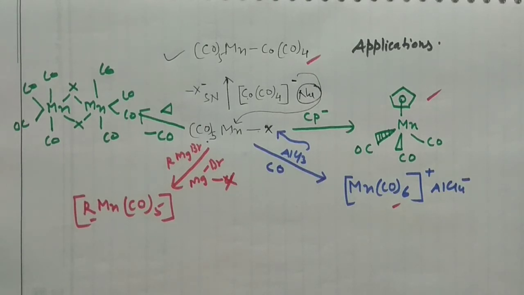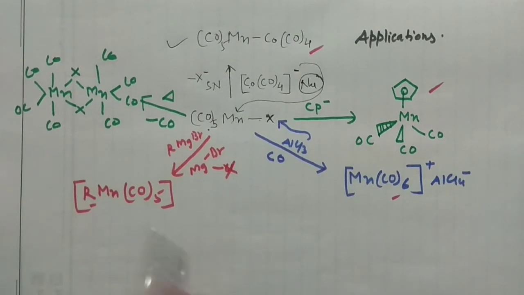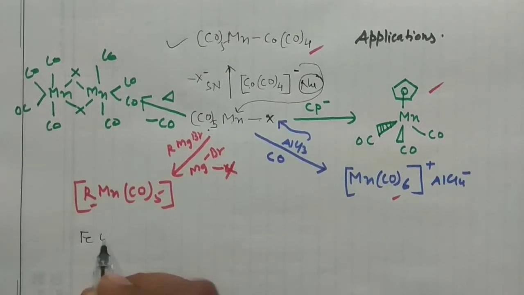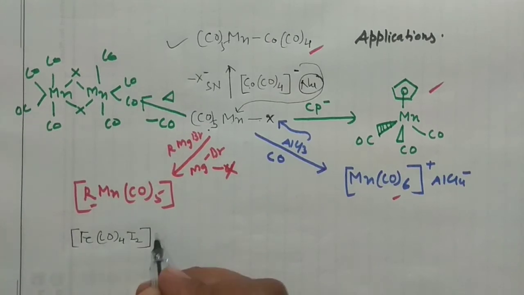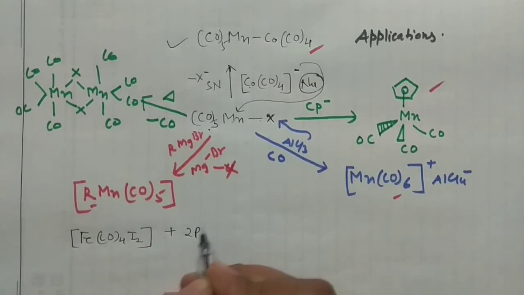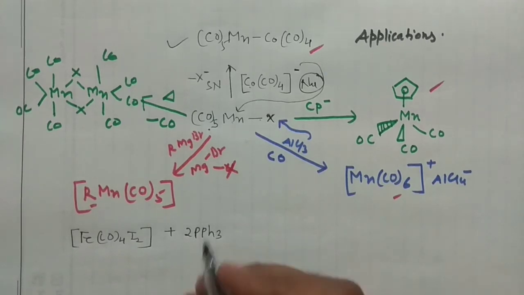Say I'm having this compound, FeCO4I2. This complex I am having, and I am reacting this with triphenyl phosphine, right? Or you can take the pyridine also, okay?